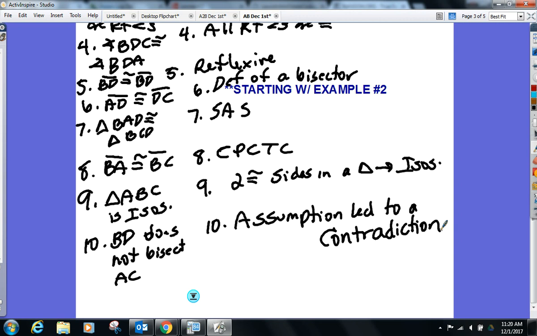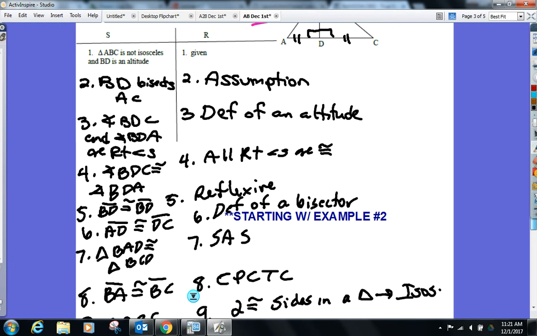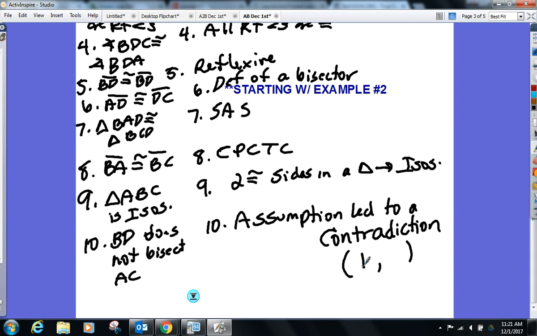And to help you out and to help me out when I correct these proofs, in parentheses, I'd like you to tell me what steps in your proof represent the contradiction. So in our proof, where did we get the contradiction? It was the isosceles one, right? So step 1, which was ABC is not isosceles, and step 9, which says it was isosceles. So that shows me where your contradiction is.